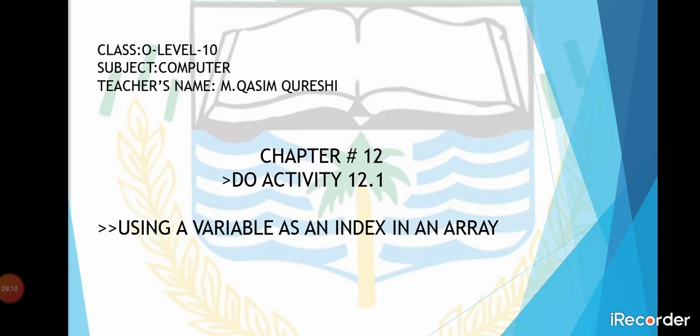Now the same thing is to be done in JavaScript, like here: student mark test, within brackets counter, is equal to window dot prompt, within brackets, please enter the mark. Then student mark test counter is equal to parse integer, student mark test counter. This is JavaScript, using a variable as an index in an array.